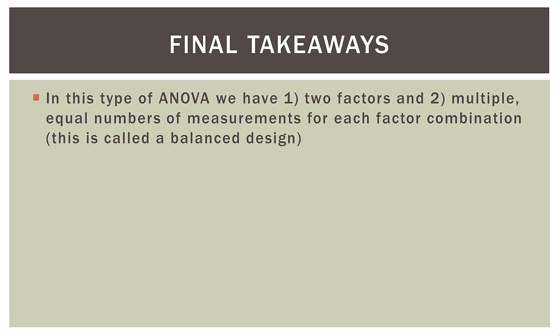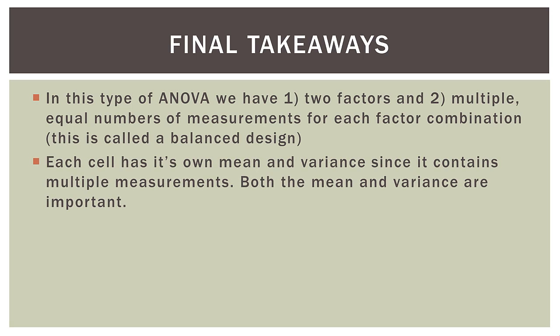So in this type of ANOVA we have 1, 2 factors, and 2, multiple equal numbers of measurements for each factor combination. So this is called a balanced design. So if you remember, we had 8 plants in each cell. That's called a balanced design for this 2-factor ANOVA.